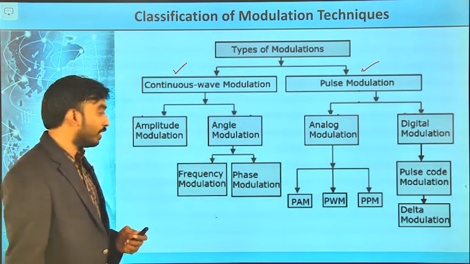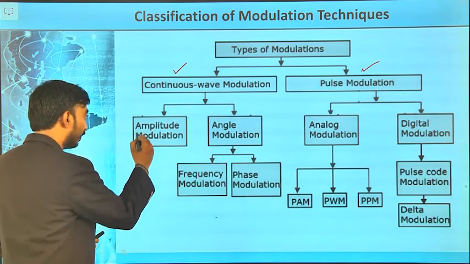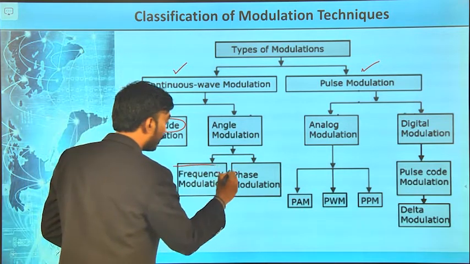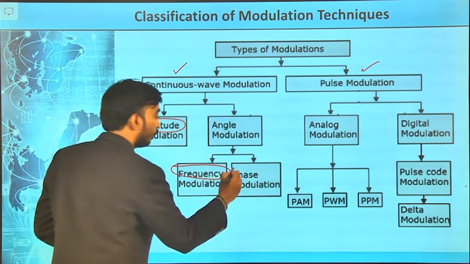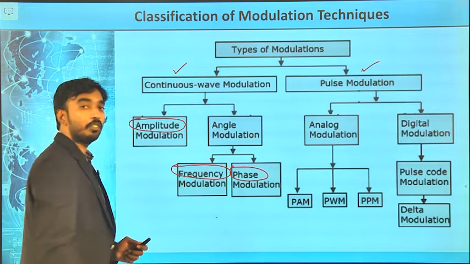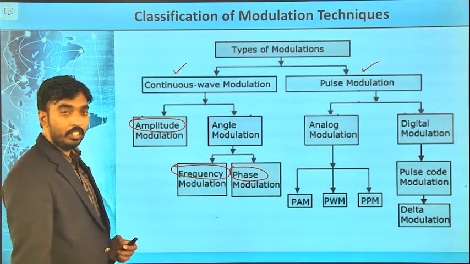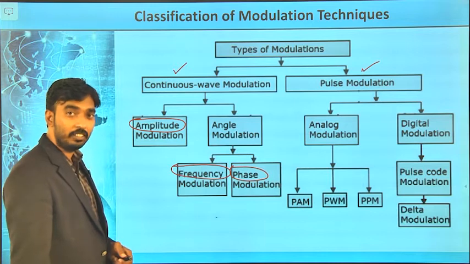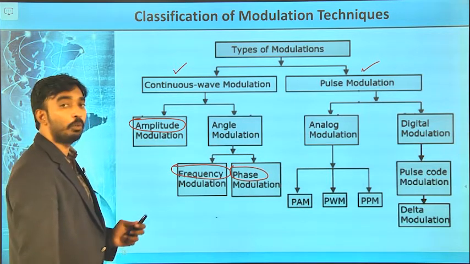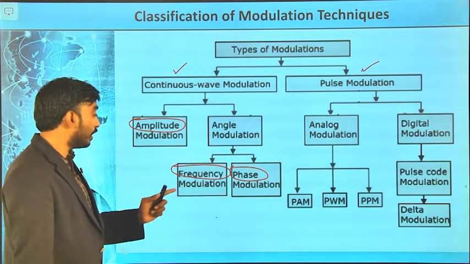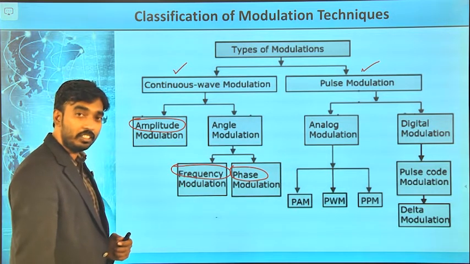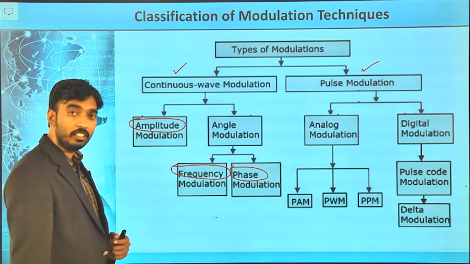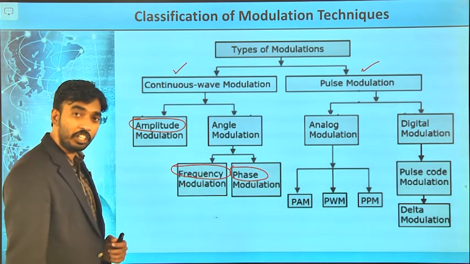The characteristics means amplitude, frequency, phase. These are the characteristics of the carrier signal. If the amplitude of the carrier signal is varied with respect to the message signal, it is called amplitude modulation. If the frequency of the carrier signal is varied with respect to the instantaneous values of the message signal, it is called frequency modulation.